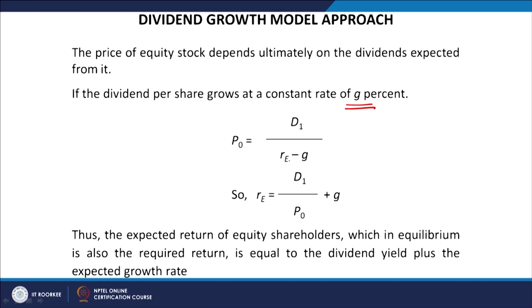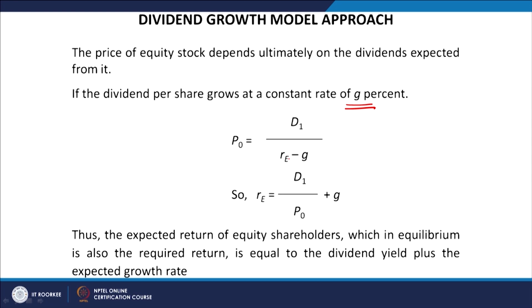So, from this rate of return from the equity RE, if you subtract G, and the dividend is divided by RE minus G, then you will be able to find out the price of the stock, or the price of the equity capital.